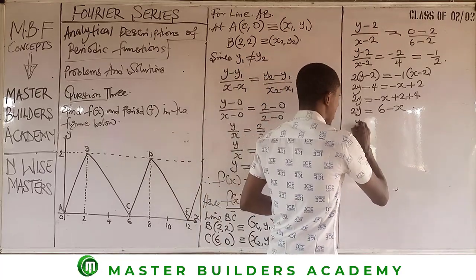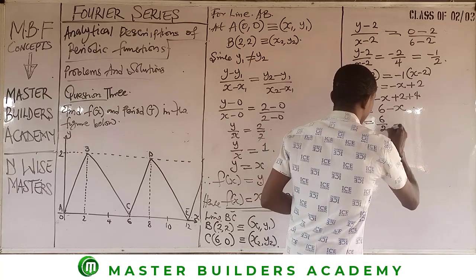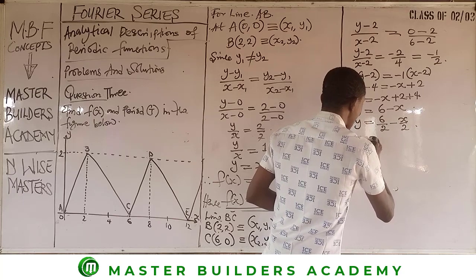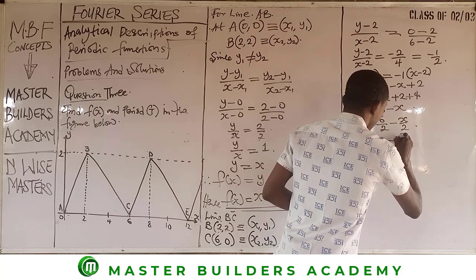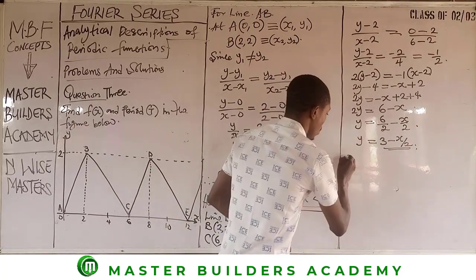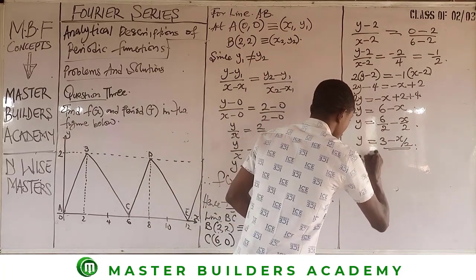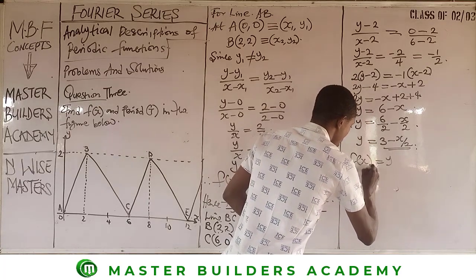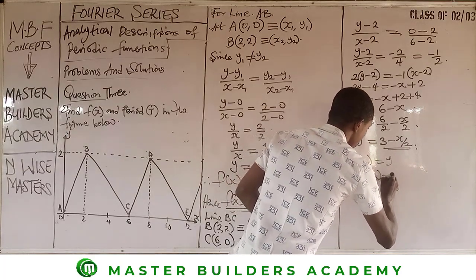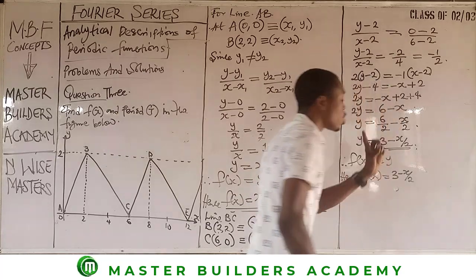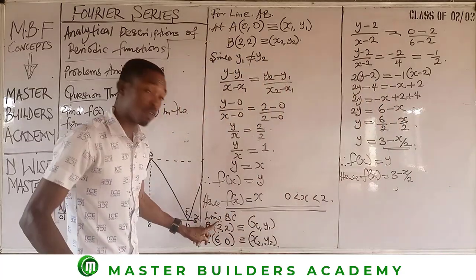So we have y is equal to 6 over 2 minus x over 2. Y is equal to 3 minus x over 2. This is the value of y. Therefore, our f of x is always equal to y. Hence, f of x is equal to 3 minus x over 2. Within what range? Again, what are the two values of x?